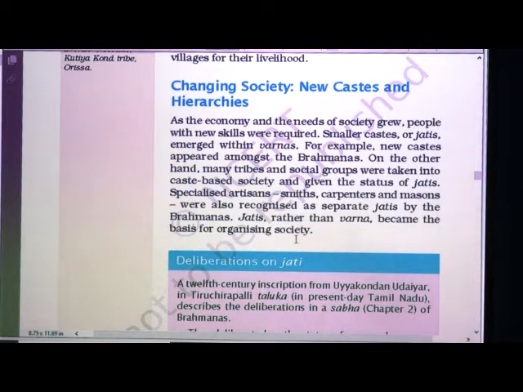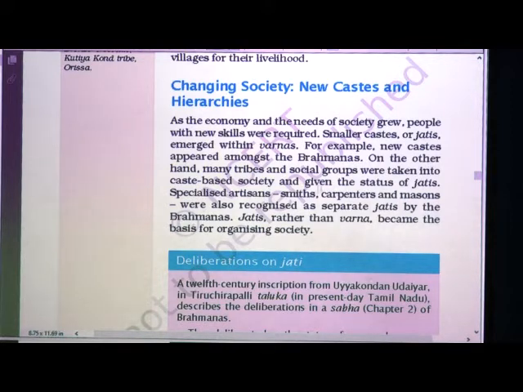Now we are learning about changing societies. Now new castes and hierarchies have developed, new ranks are given. As the economy and the needs of society grew, people with new skills were required. Smaller castes or jatis emerged within varnas. For example, new castes appeared amongst the Brahmanas.